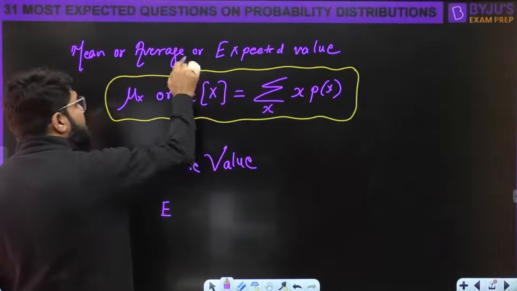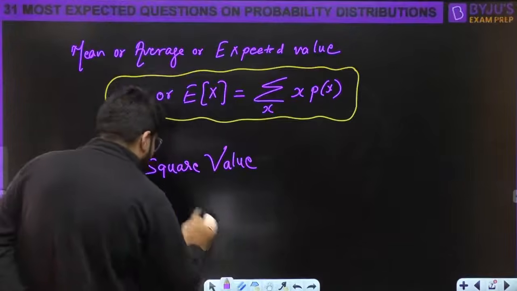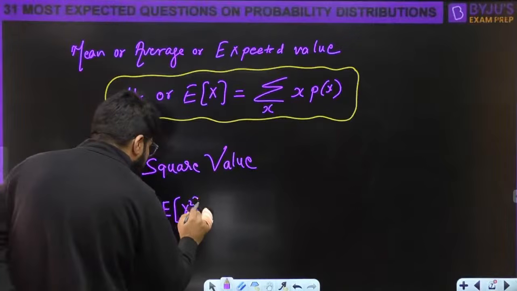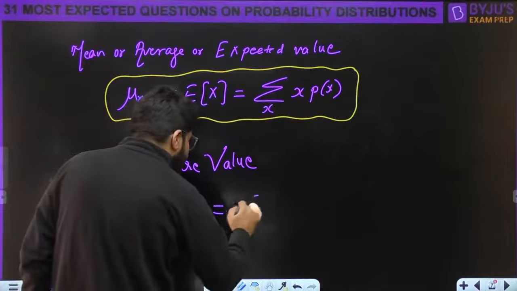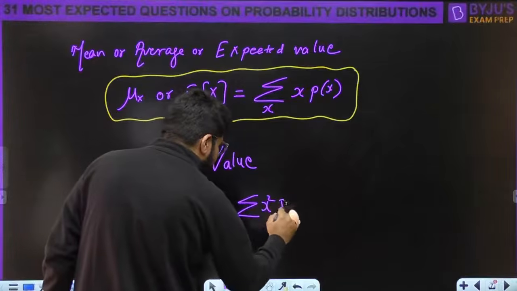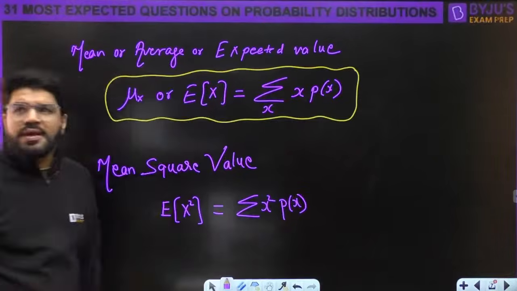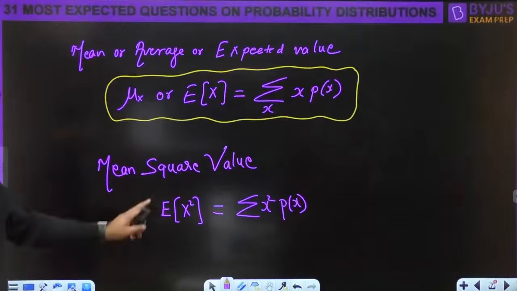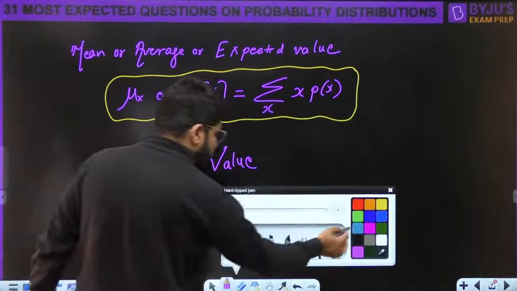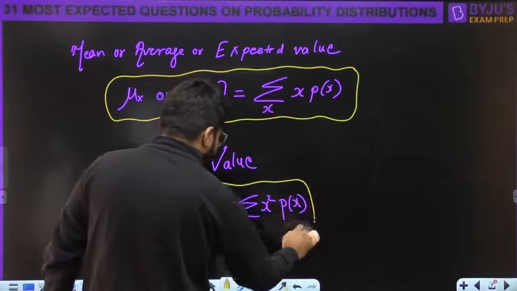E operator means expected operator. Expected means mean. So mean of what? Mean of squares, mean square value. The mean square value is given by the formula summation of x square into PMF, right?